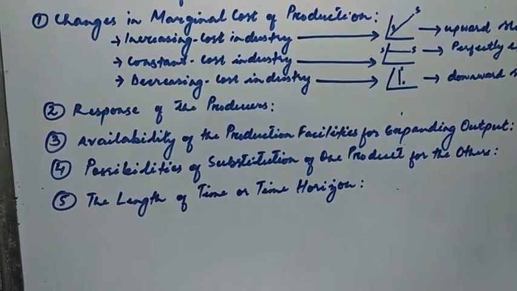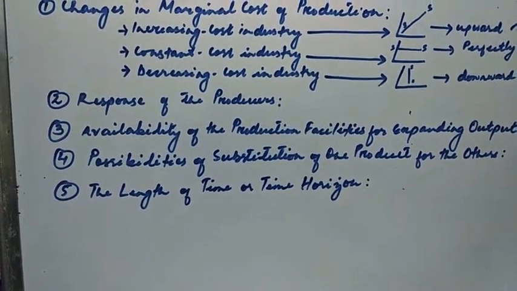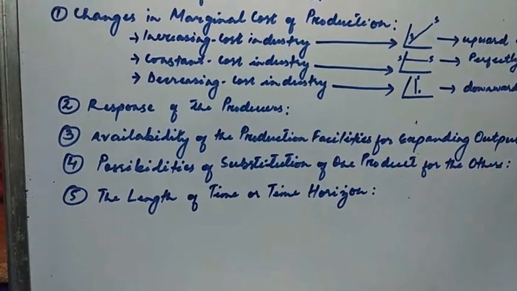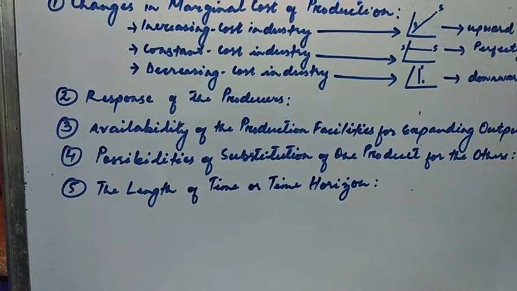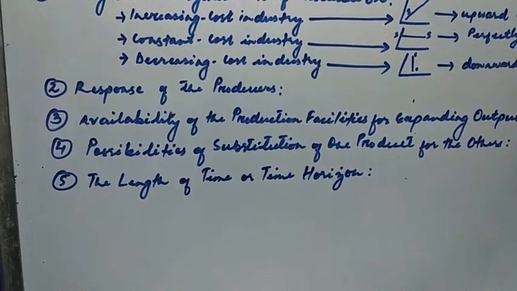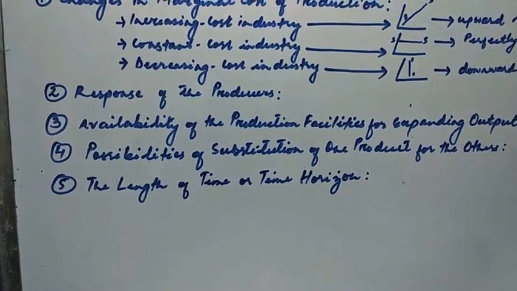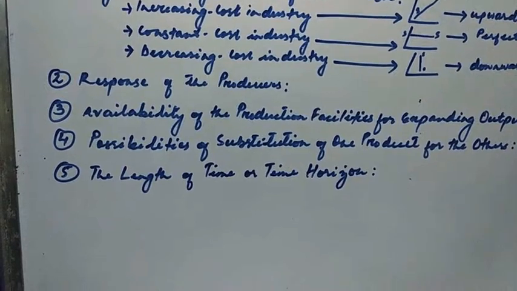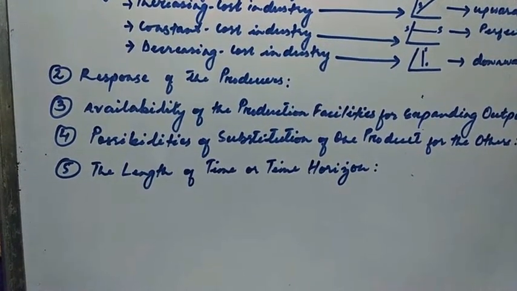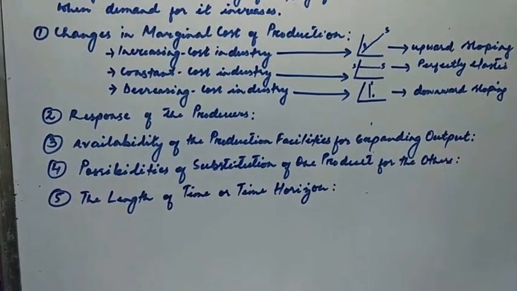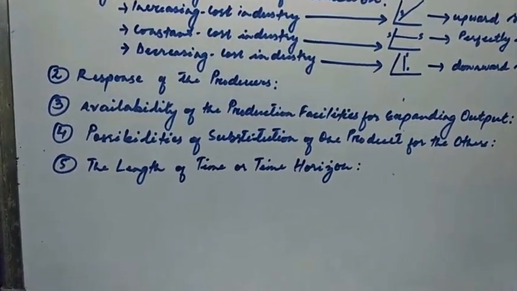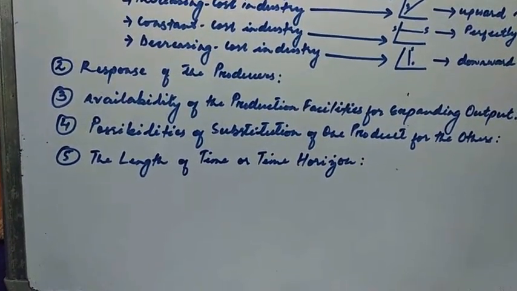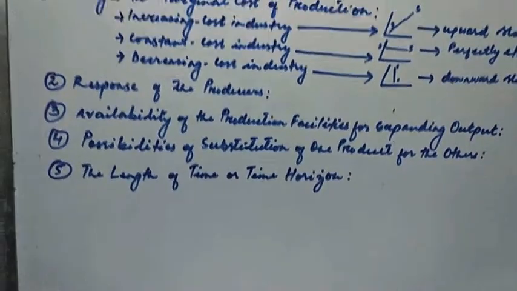So here it will be a case of elasticity, because we can easily shift resources from production of pulses to production of wheat. So the greater the extent of possibilities of shifting of resources from the other products to wheat production, the greater the elasticity of supply of wheat.